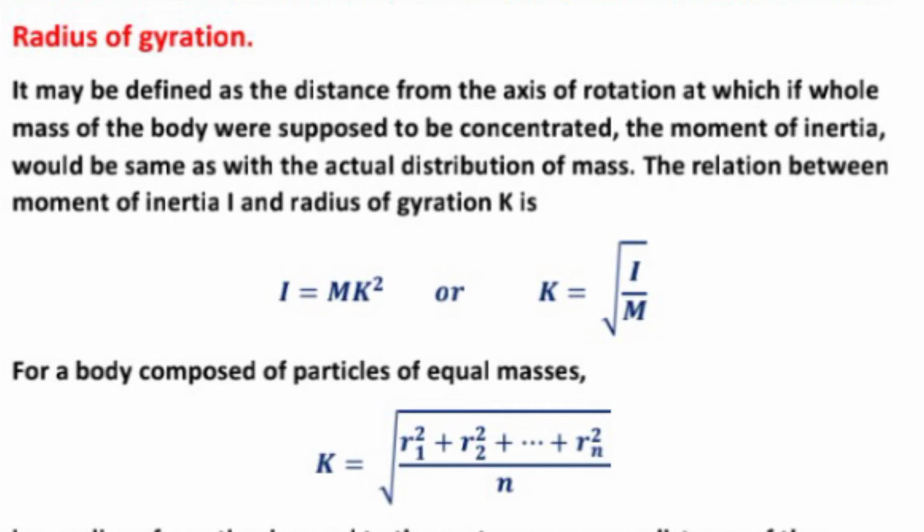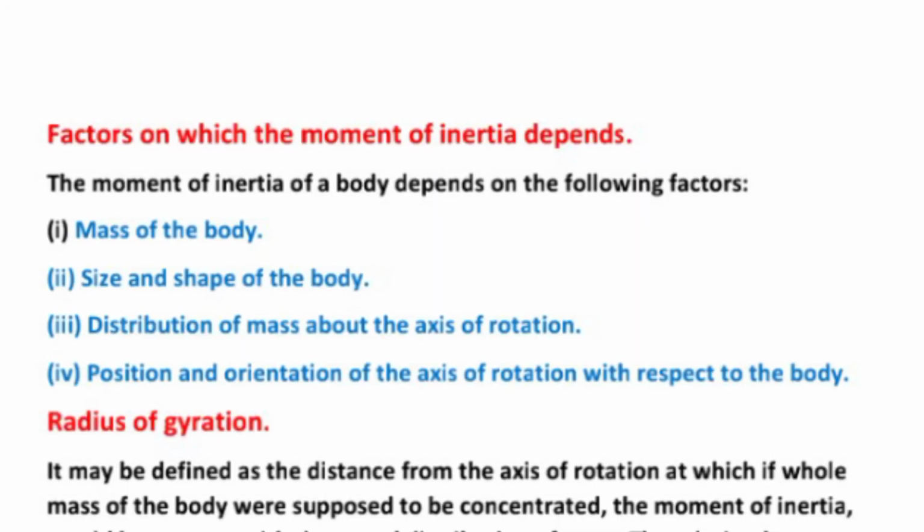For a body composed of particles of equal masses, k equals under root of r1 square plus r2 square plus r3 square plus ... rn square upon n. The radius of gyration is equal to the root mean square distance of the particles from the axis of rotation.